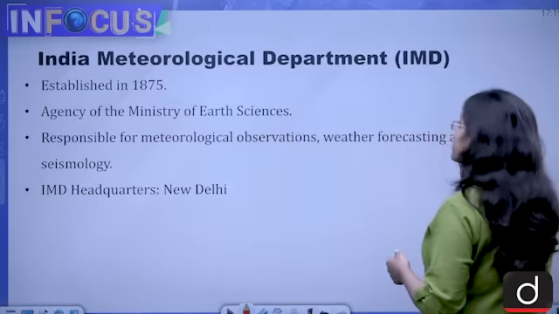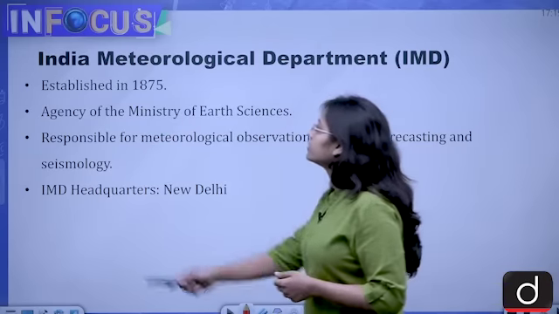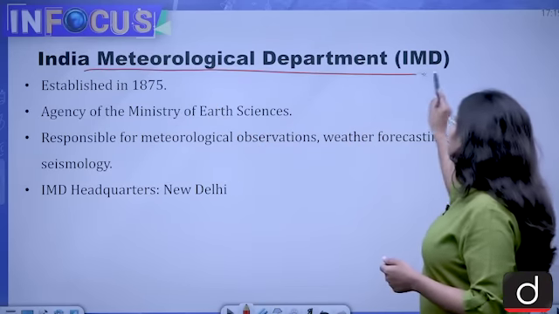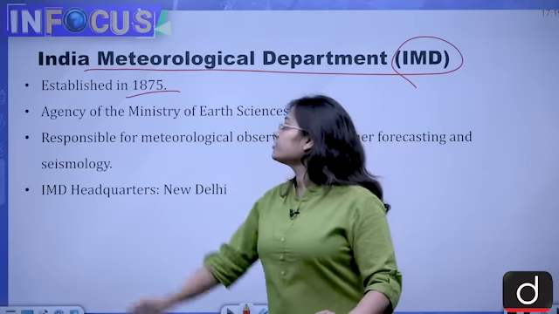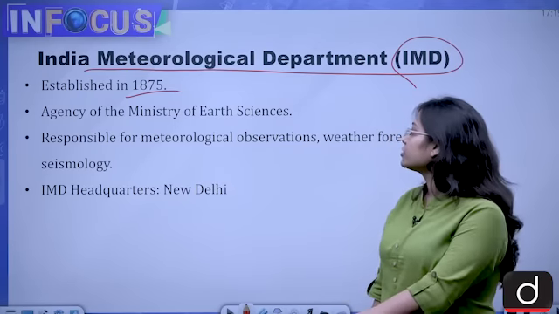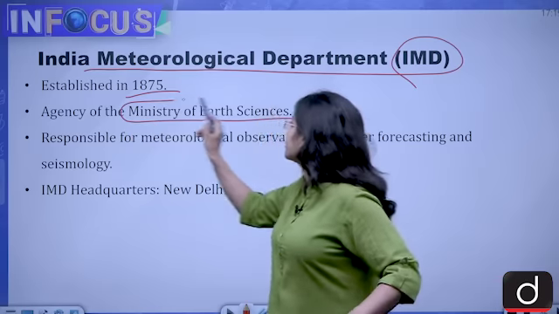Then after consequences, we will learn about the India Meteorological Department, that is IMD. IMD was established in 1875 and it is the agency of the Ministry of Earth Science.